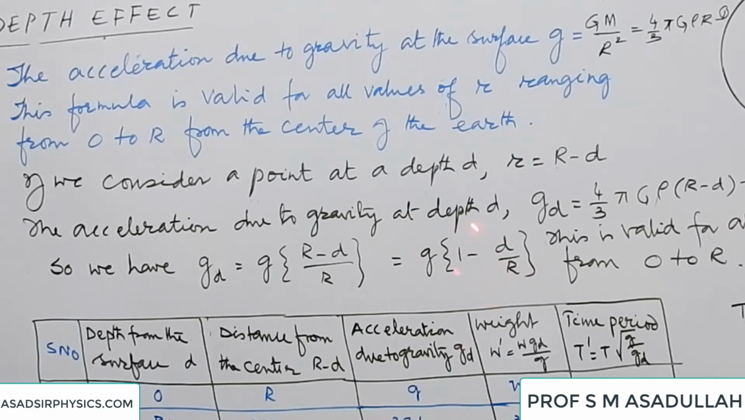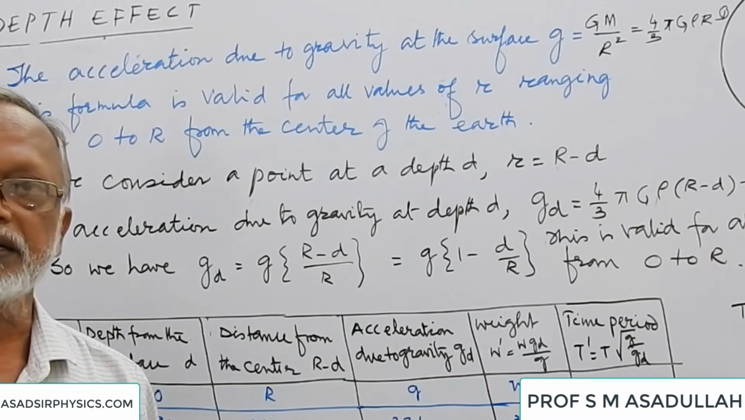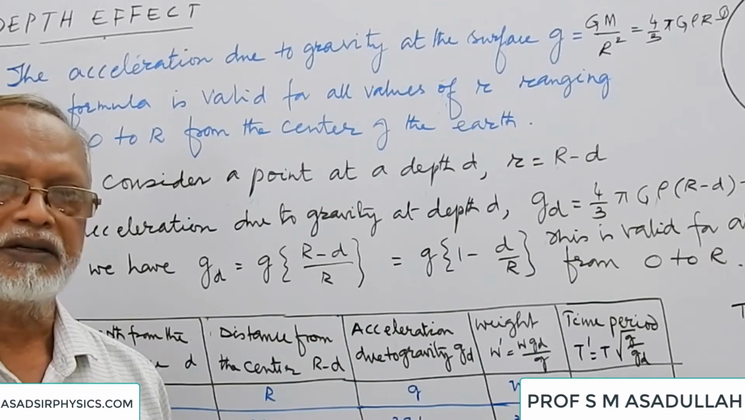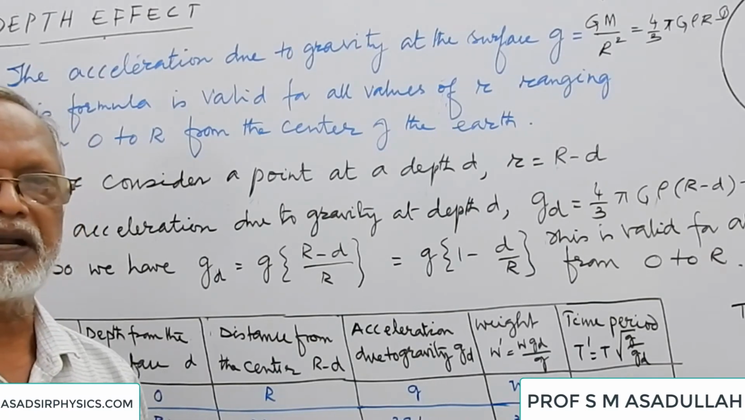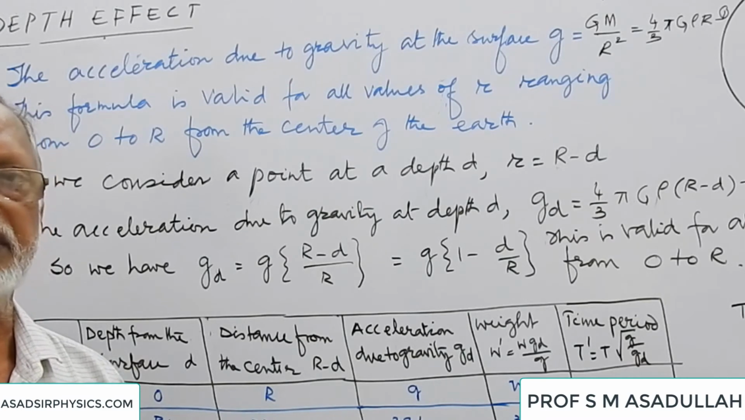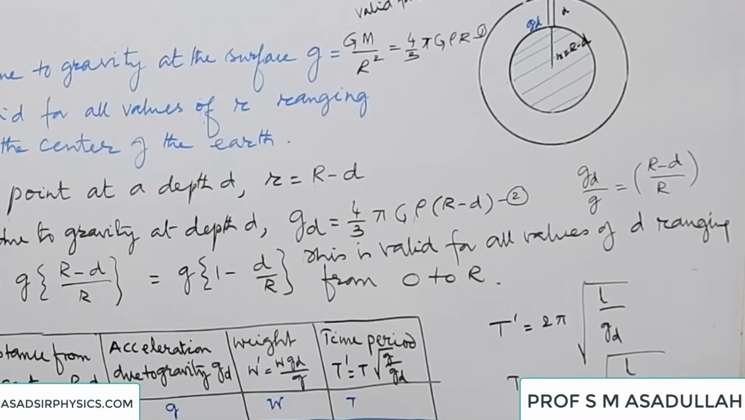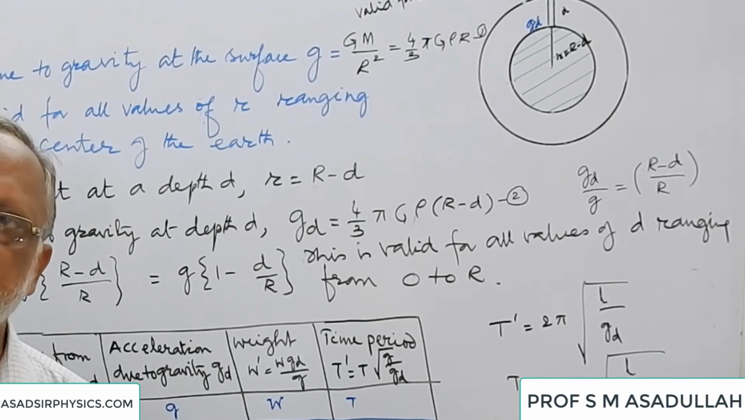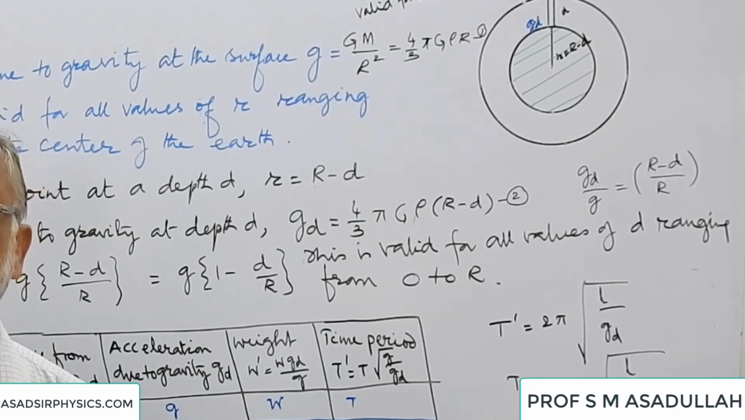This formula reminds us of one more formula which we have considered in the case of height. There it was gh is equal to g bracket 1 minus 2h by R. But that formula is valid only for heights very small when compared to the radius of the Earth, whereas this formula is valid for all distances ranging from 0 to R. These are the limits for this formula. There the limit was that h should be as small as possible when compared to the radius of the Earth. Smaller the value of h, more accurate will be the answer.